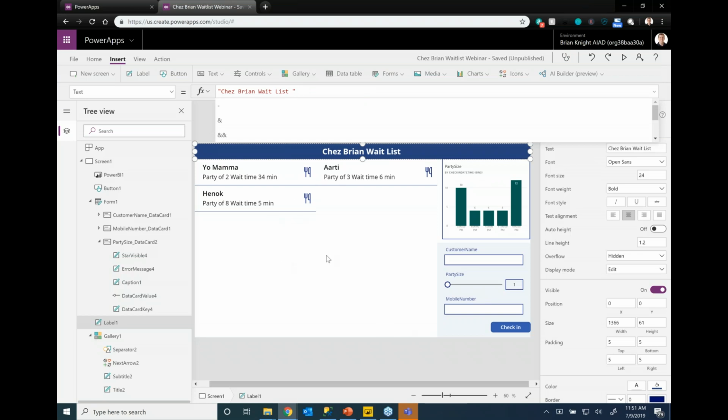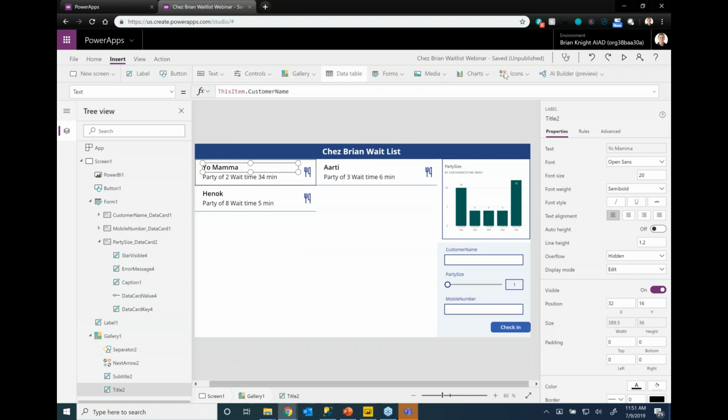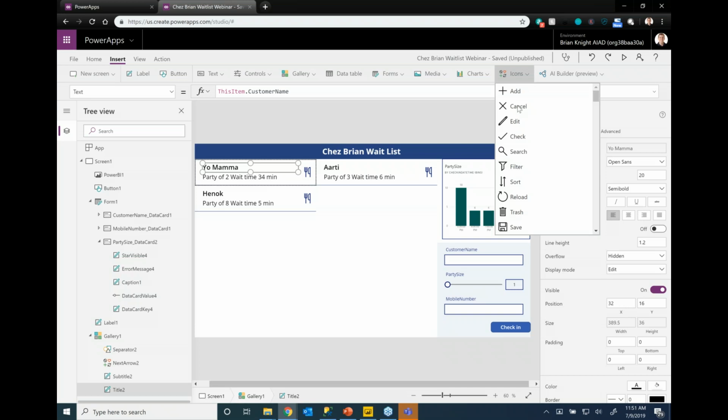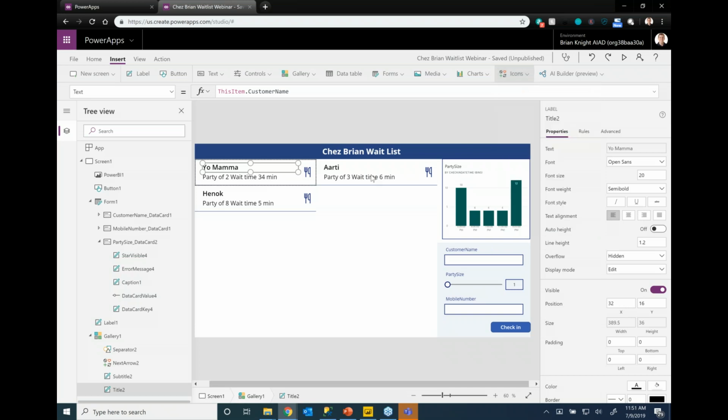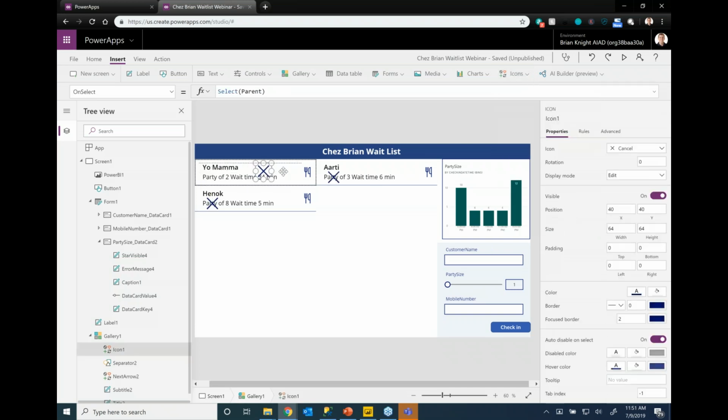If you want to remove somebody, for example, if I say, all right, I just want to get rid of them, I made a mistake, there's a simple command for that as well. So I'm going to select inside my gallery and just add a quick button for that. I'll just do a trash can or a delete. Sometimes you'll notice that PowerApps gets a little bit hinky, if that's a word, as we're seeing right now. All right, there we go. I'll shrink that down again. And when somebody selects this, I just want to remove the record.